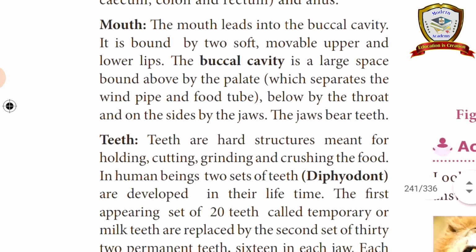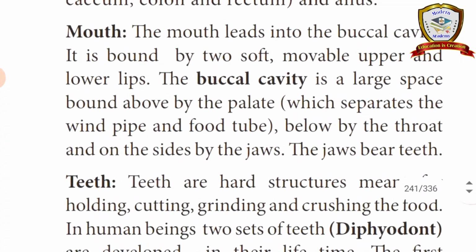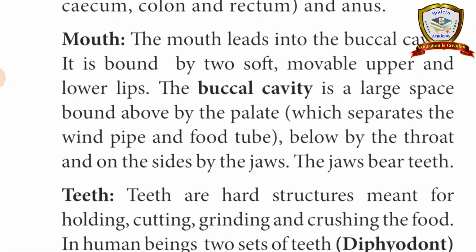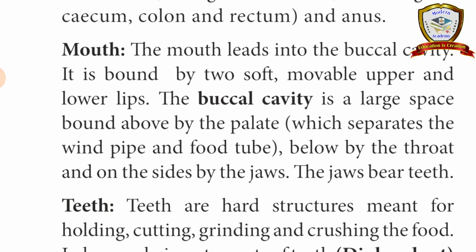First we have to see the mouth. Mouth means the opening of the alimentary canal. It contains two soft, movable upper and lower lips. Next to the mouth, a large cavity is present, called the buccal cavity.